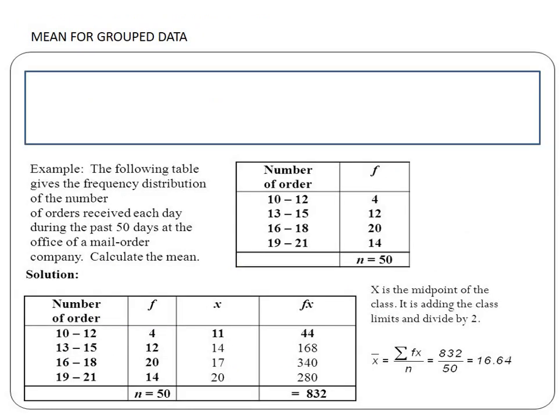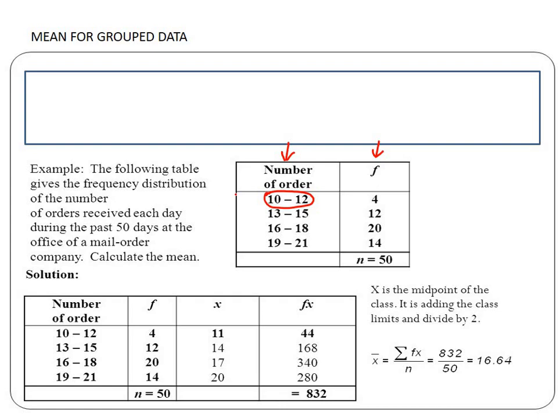Now let us find the mean for grouped data. Let us discuss this by an example directly without giving any formula. I have taken an example. The following example gives the frequency distribution of the number of orders received per day during the first 50 days in the office of a mail order company. This is the number of orders obtained, and this is the frequency given. The frequency given means the number of orders between 10 and 20, orders obtained between 10 and 12.